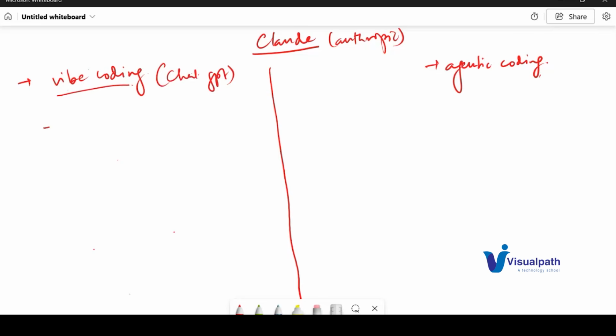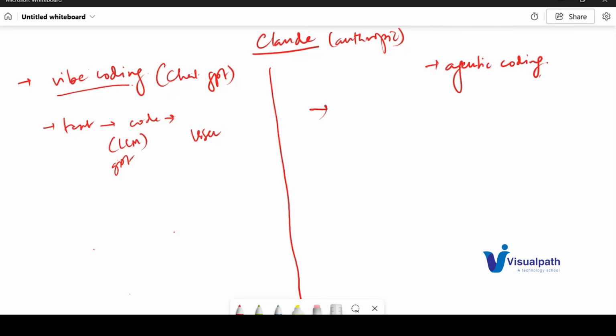What do we do in vibe coding? We pass text, that is nothing but my prompt. Whatever we have asked to develop, the LLM model, the GPT model, will generate the code. I'm taking ChatGPT as an example. Then the user who passed the prompt takes the code, implements it in solutions, debugs it if required, and gives multiple prompts to modify the code. That is vibe coding.